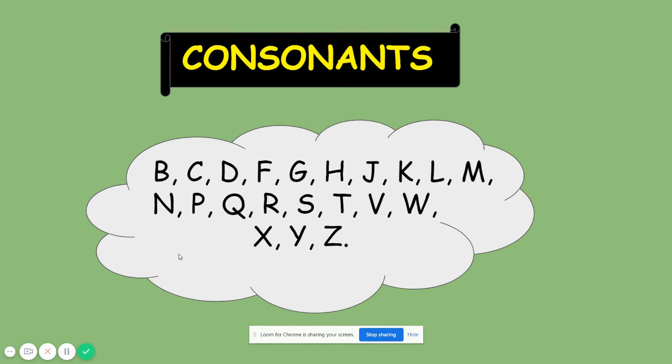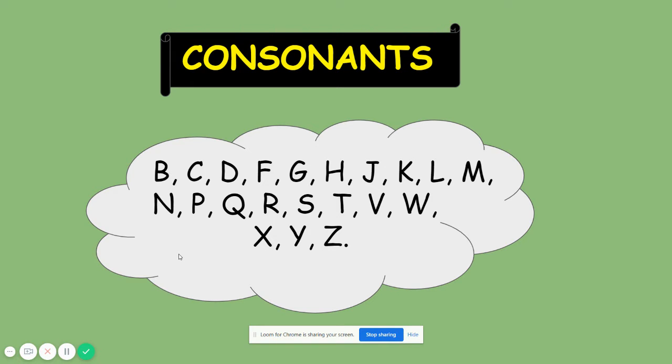See, B, C, D, F, G, H, J, K, L, M, N, P, Q, R, S, T, V, W, X, Y, and Z are the consonants. So here, is anyone able to see the vowel letters? No? Yes. So except the vowel letters, all other letters are known as consonants.